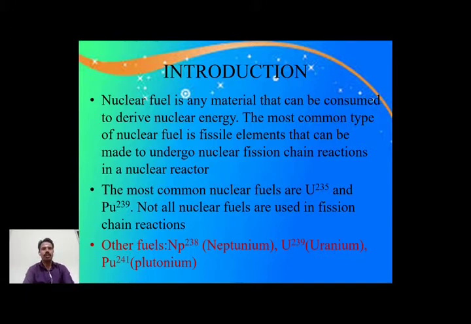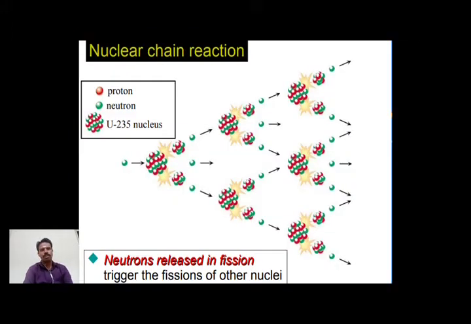Nuclear fuel is any material that can be consumed to derive nuclear energy. We can use any type of nuclear fuel, mostly neptunium, uranium and plutonium, which are the most popular. In India we use uranium-235. The most common type of nuclear fuel is a fissile element that can undergo nuclear fission chain reaction in the nuclear reactor. Then only it is possible to continuously give energy. It is a nuclear chain reaction.